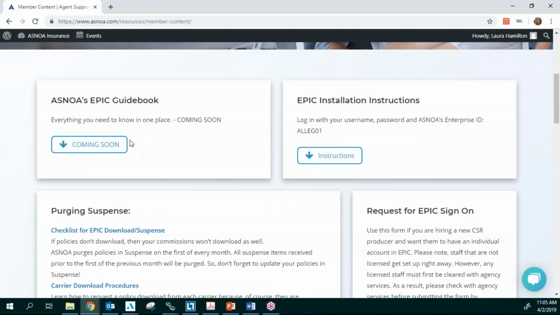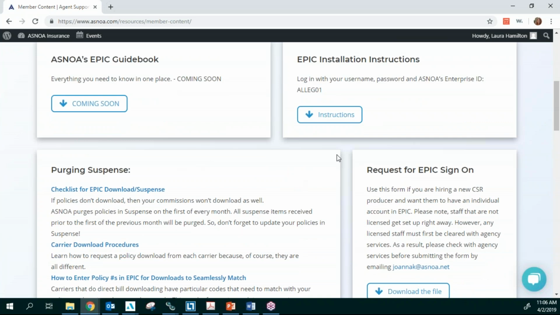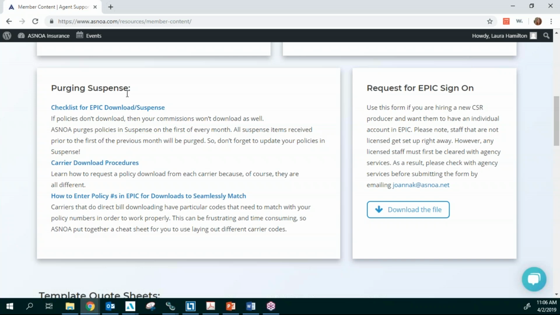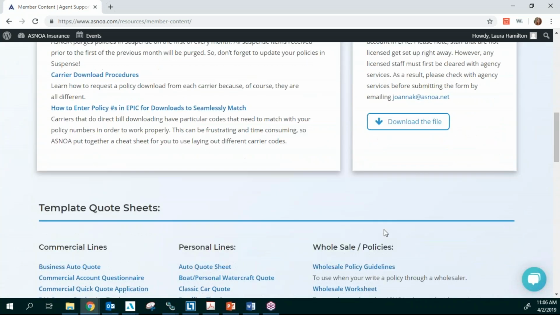And if you scroll down, we're going to be adding in our guidebook, and that's all of the attachments that I send you when you ask me how to do something. So you'll be able to come in here and get all of that information. If you need to install Epic, this is going to be the most updated information. Any information on suspense. If you hire a new CSR or producer here, you can come in and get that Epic sign-on request form. I need that form so I can set up your new employees on the back end in Epic and give them Epic credentials and set up any commission splits that you might have with them.